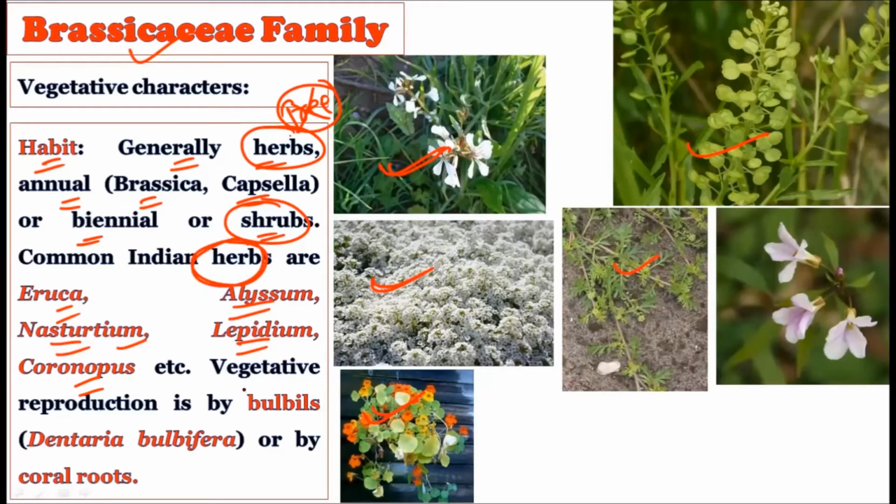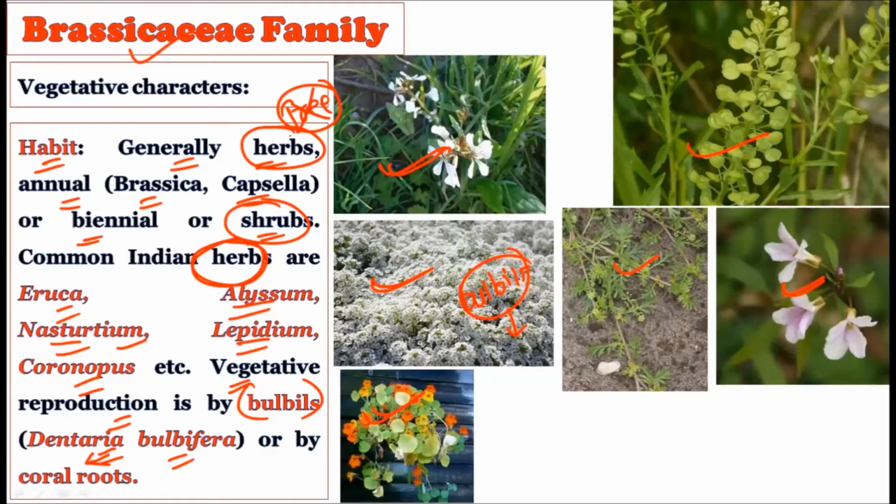See, vegetative reproduction takes place by bulbils, for example in Dentaria bulbifera, or by coral roots. This is the specialty of the Brassicaceae family, that they create bulbils. Bulbils are vegetative structures formed on the plant body. Once these bulbils are separated from the parent plant, they create an individual new plant. So it's a vegetative way of reproduction.